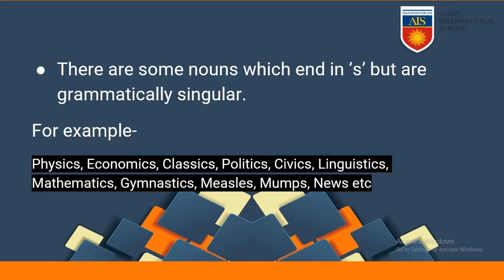Now, the last rule. There are some nouns which end in s but are grammatically singular. They have s at the end of the noun, but that does not make it a plural noun. It is singular, like physics. Physics is the name of a subject and it is singular. Economics is the name of a subject. It is not plural, it is singular, but it is ending with s. Classics, politics, civics, linguistics, mathematics, gymnastics, measles, mumps, news, etc. All of these words have s at the end, but they are not plural, they are singular.